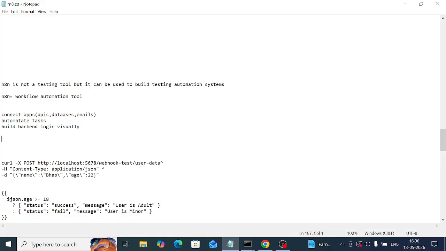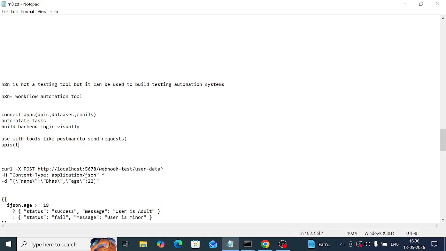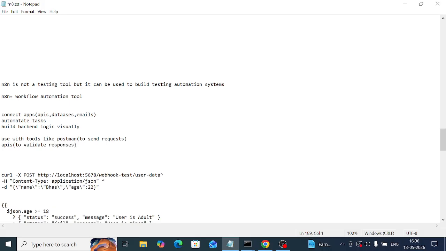Okay, we can use n8n with tools like Postman to send API requests and validate responses.